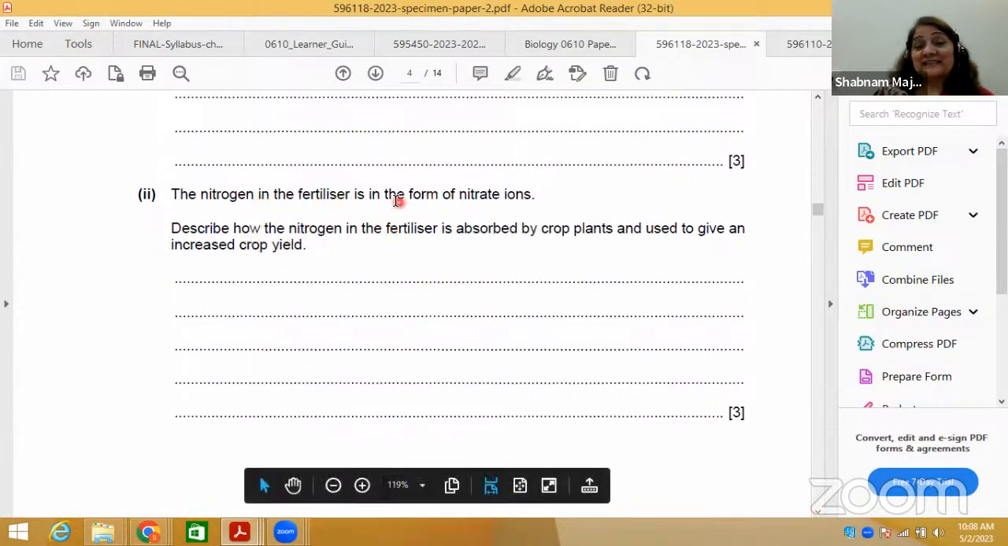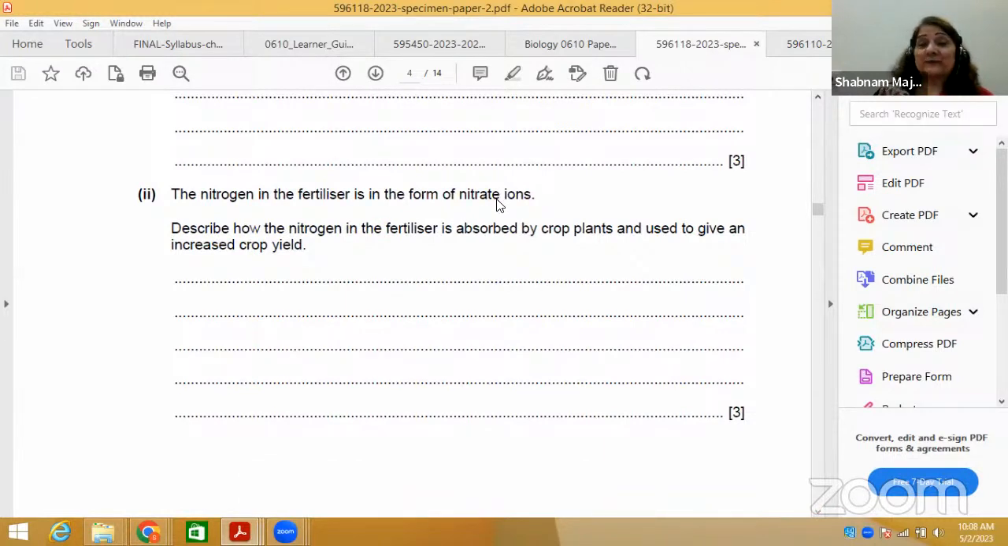Nitrogen in the fertilizer is in the form of nitrate ion. Concentrate on nitrate ion. Why does nitrate ion contain nitrogen? You know what is nitrogen? So bring it to your mind. Why do you need nitrogen? Very important. Nitrogen is needed for what? It is also important as one of the essential elements in proteins.